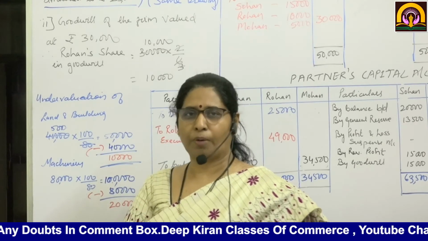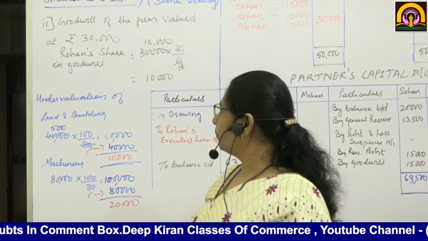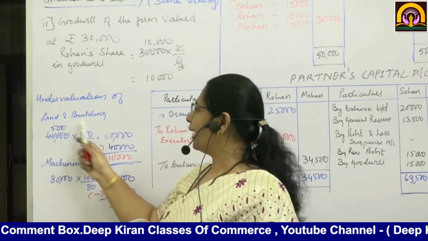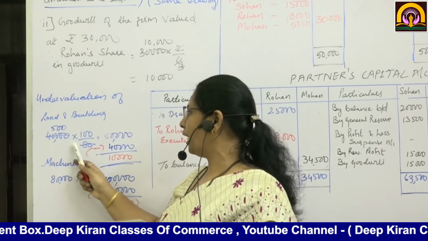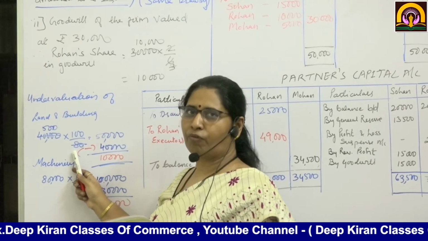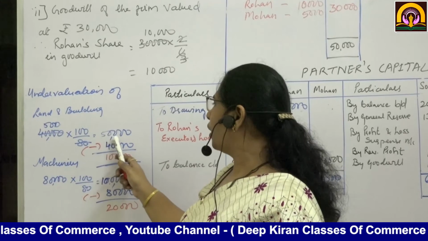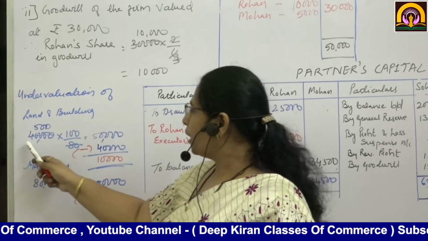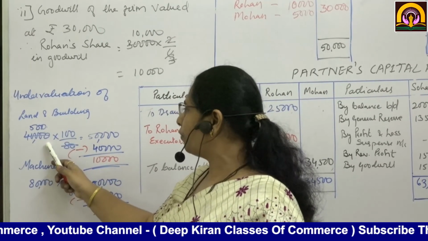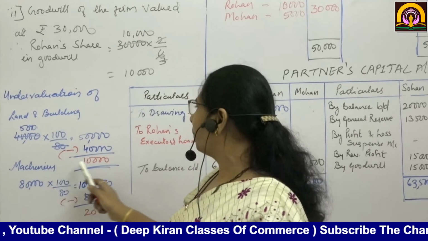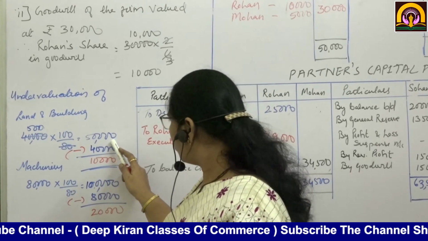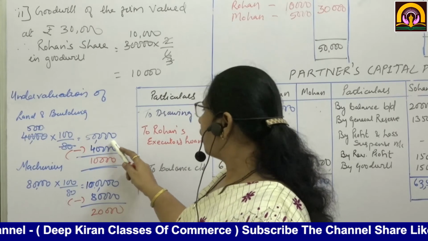Now see, undervaluation of land and building, 40,000 into 100 divided by 80 is equal to 50,000. See, the balance sheet value was 40,000. So now it has come to 50,000.